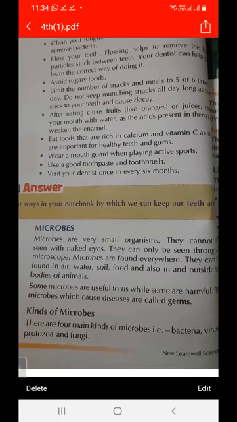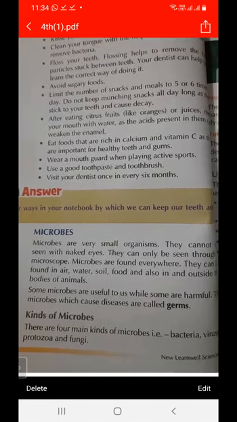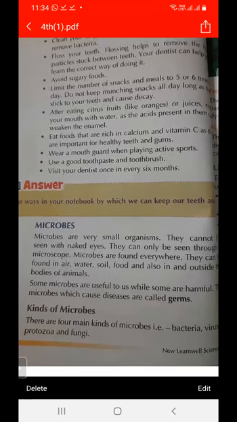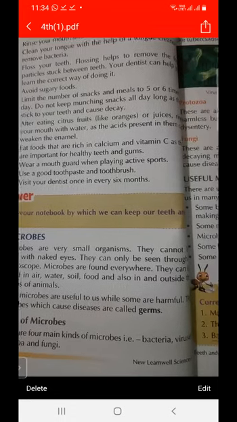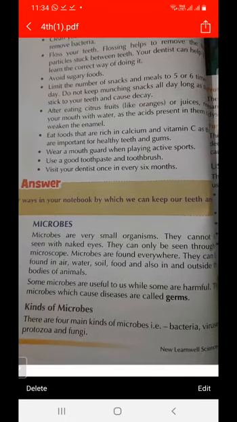Microbes cannot be seen with our eyes, so we can see these microbes with the help of a microscope. And where are microbes found? Microbes are found everywhere. They are found in air, in water, in soil, and outside and inside the bodies of animals.